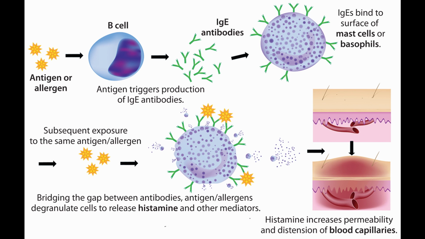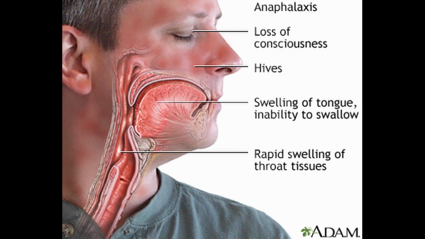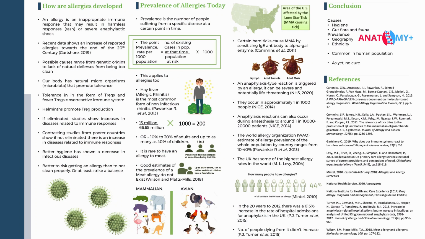An anaphylactic reaction is a severe and potentially life-threatening reaction to a trigger such as an allergen. It can mean your body becomes hypersensitive and you find it hard to breathe and you feel faint and anxious. Luckily, this is quite uncommon and the point prevalence per 1,000 people is only 1. Rarer still is this occurring during general anaesthesia. It happens to around 1 in 10,000 to 20,000 patients. These patients may be denied general anaesthesia in the future unless a safe combination of drugs can be identified.